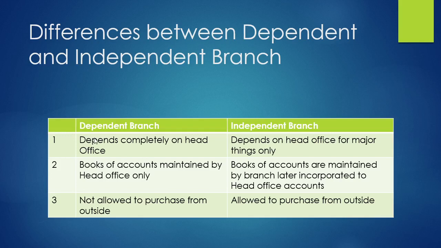So, it is the same in the case of dependent and independent branches. And the second one: books of accounts are maintained by the head office only. So the branch office will not maintain any books of accounts. The entire accounting transactions will be recorded in the head office only.